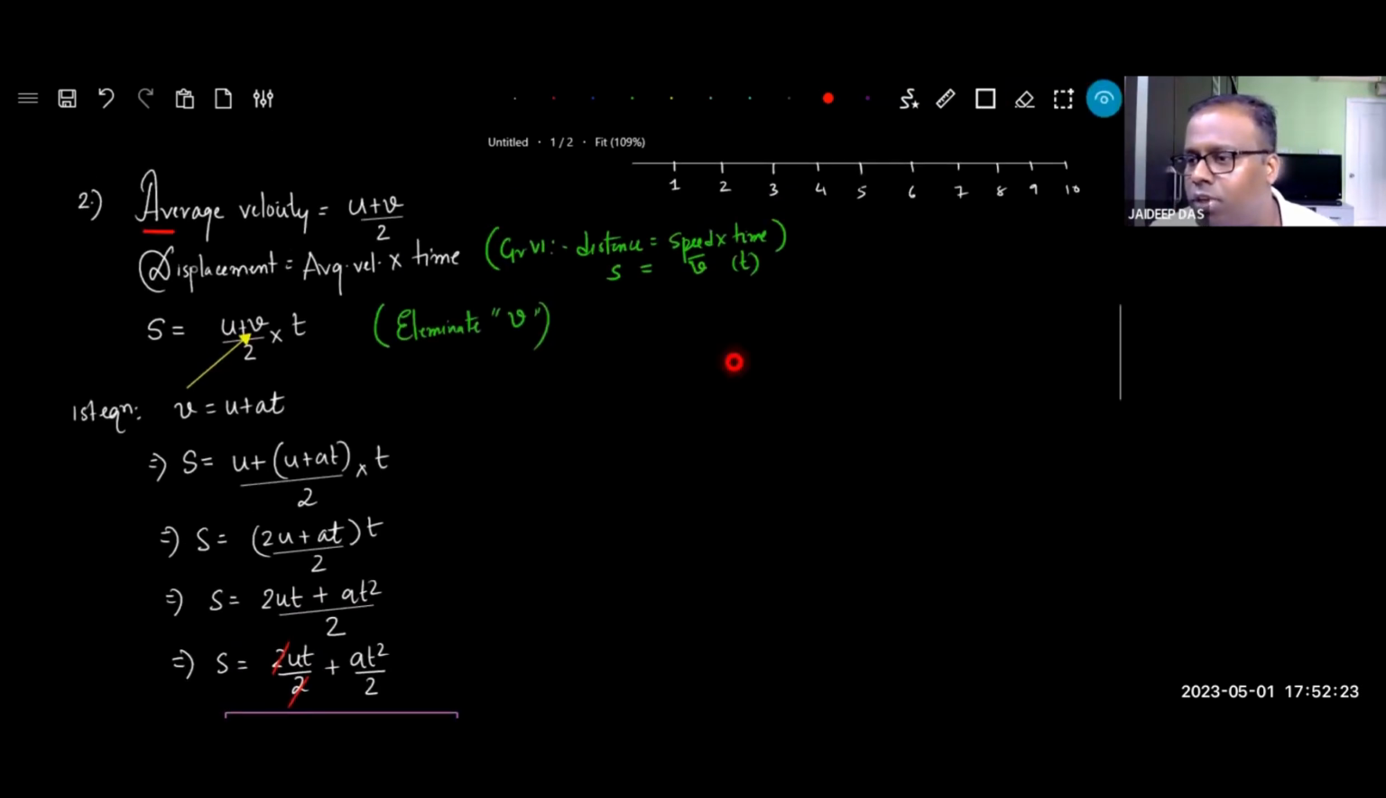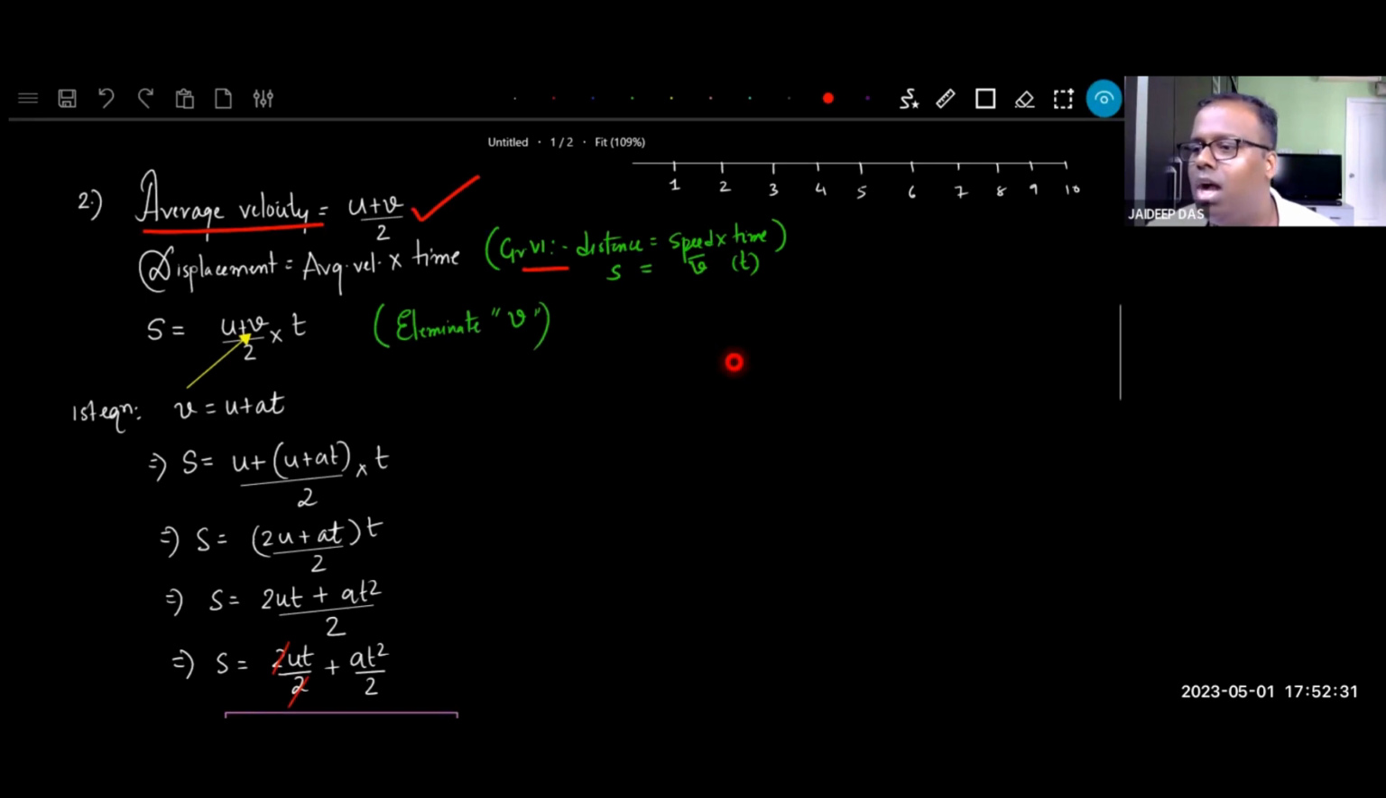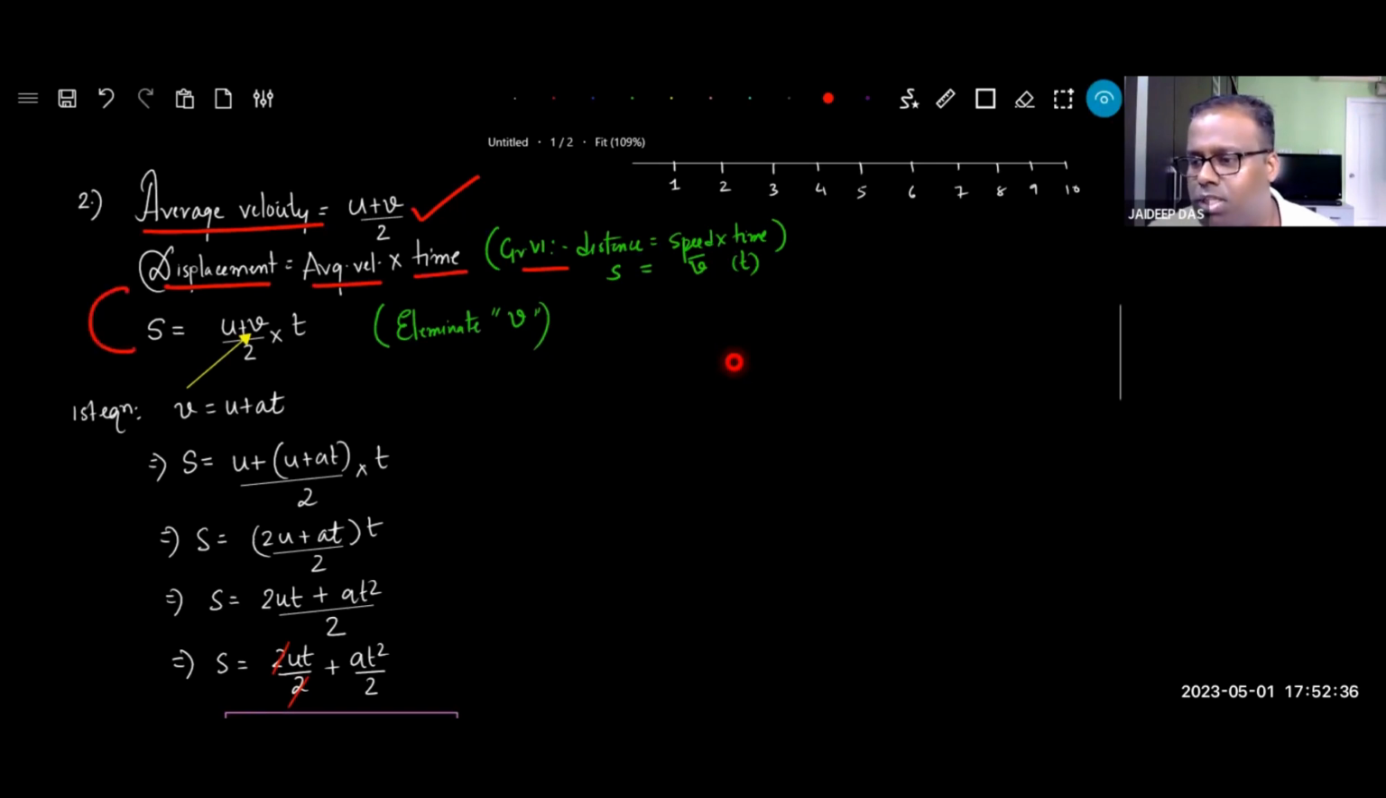I started with average velocity, which is u plus v by 2. We know that. Then I brought a grade 6 formula, distance equal to speed into time. I just made it displacement equal to average velocity into time. So I wrote displacement as s, the average velocity the way it was expressed, and time is t. Got it? In the next step, I have to remember these two things. Okay. In the next step, my job is to eliminate v. So I bring in the first equation of motion where v is expressed as u plus at.